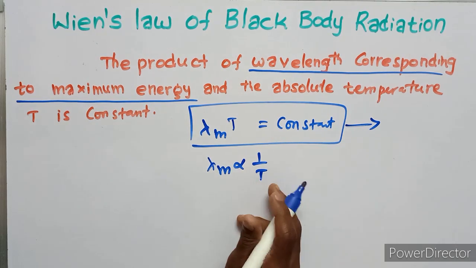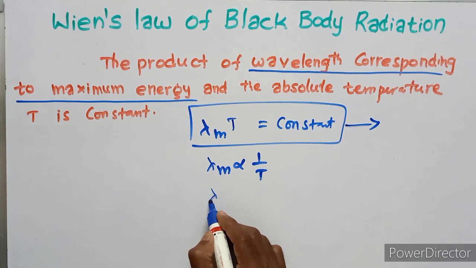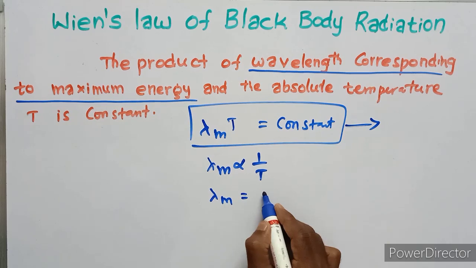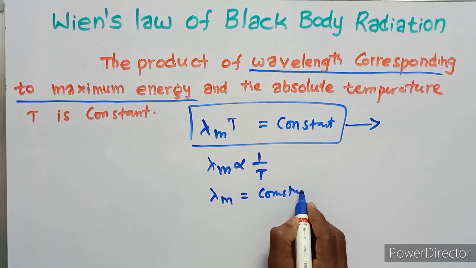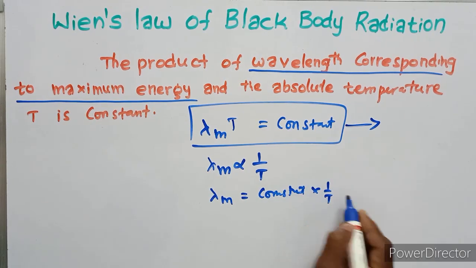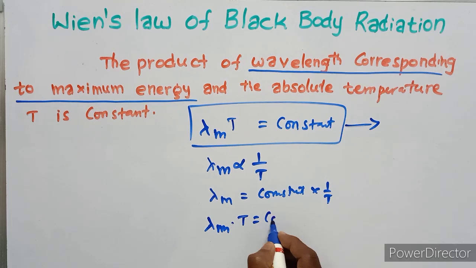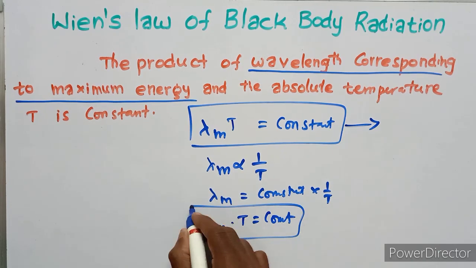So this can be written as λm equals constant into 1 upon T. Then, by cross multiplication, λm into T is constant.